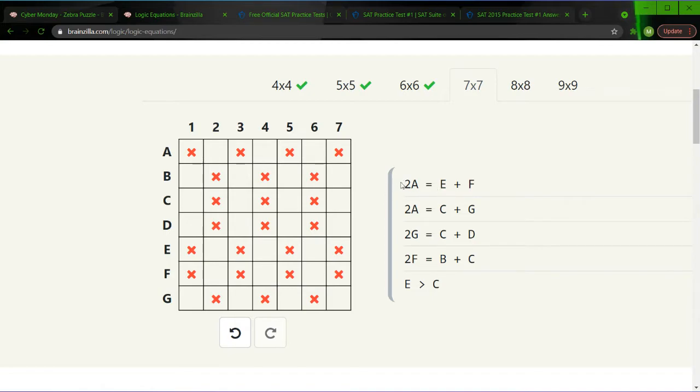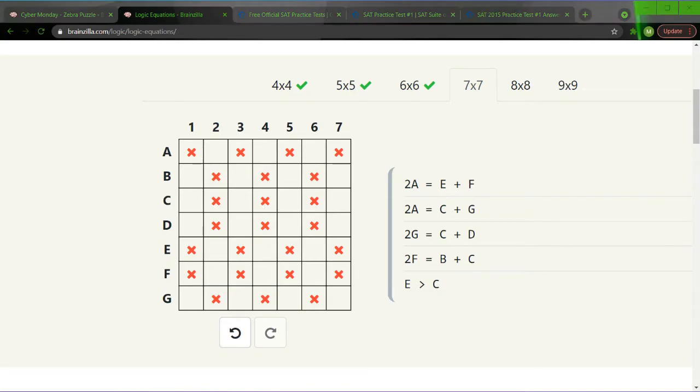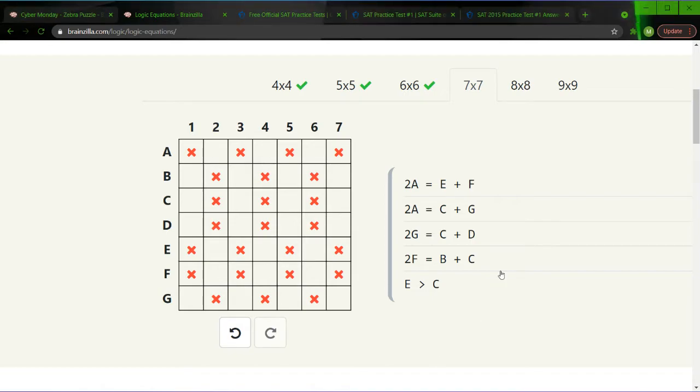One thing to note, again, 2A is equal to E plus F, and 2A is equal to C plus G. We will use that in just a bit. Here, I want to make sure everything's working correctly, and it does seem to. So I'll hop back right to the game, and I will think.